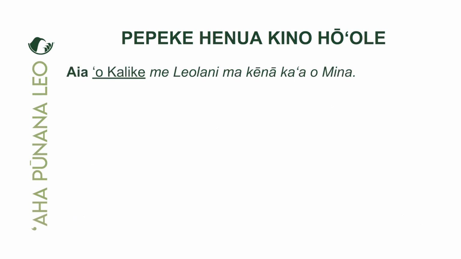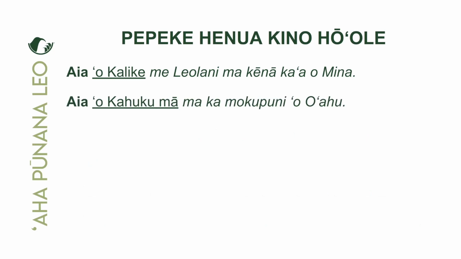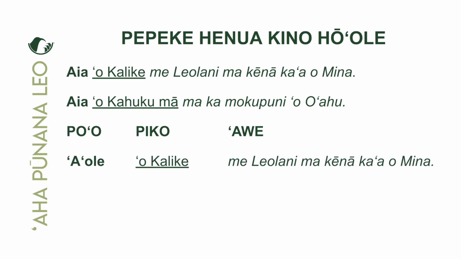Yeah. 'Aia 'o Kalike me Leolani ma kēnā ka'a o Mina. The next example was 'Aia 'o Kahuku Ma ma ka mokupuni o O'ahu. Okay, and now we're going to negate these two, and we're going to say, 'A'ole 'o Kalike me Leolani ma kēnā ka'a o Mina.